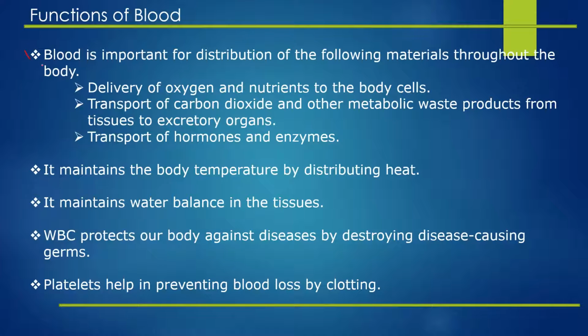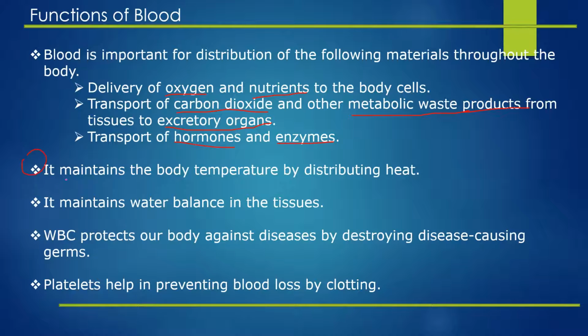So these all are the functions of blood. What is the first function of blood? Blood is very important for distribution of the following materials throughout our body. What are they? They are the delivery of oxygen and nutrients to the body cells, carbon dioxide and other metabolic waste products from tissues to excretory organs, and the transport of hormones and enzymes.